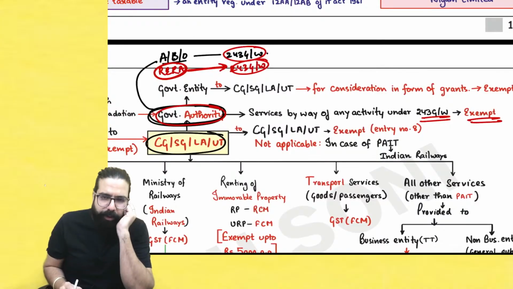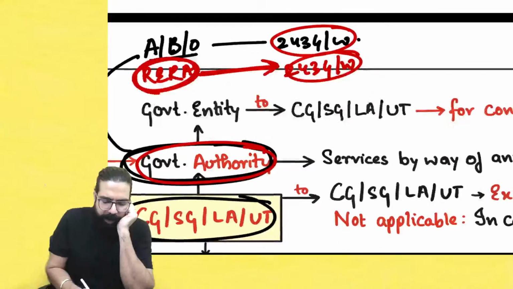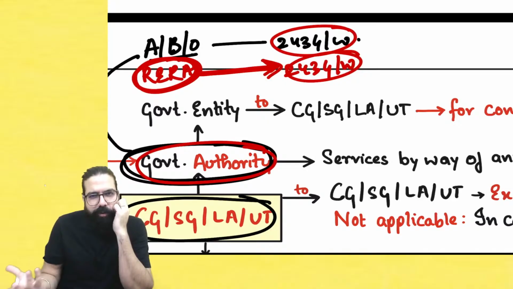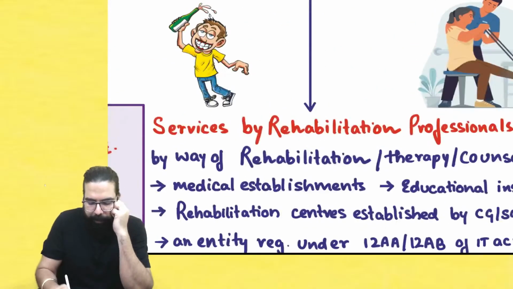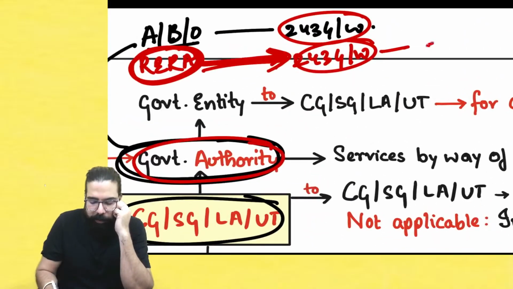So sir, what should we do? You can write over here. When RERA is going ahead and doing those works which are told in 243G and W, then Baba, remember one thing, RERA's work is also exempt.